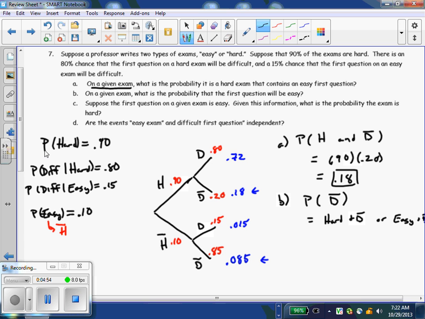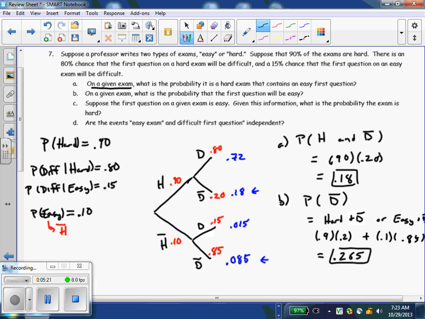So hard test and not difficult, so that'd be 0.9 times 0.2, or an easy test, 0.1, with a not tough first question, 0.85. And when we put those together, 0.18 plus 0.085.